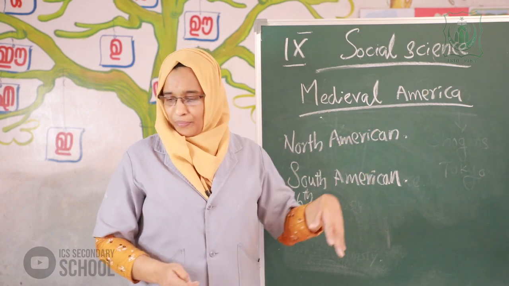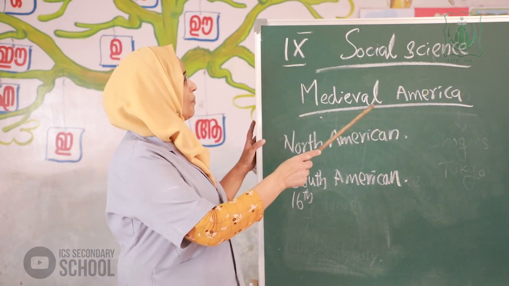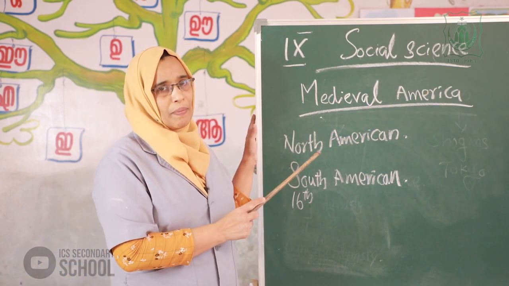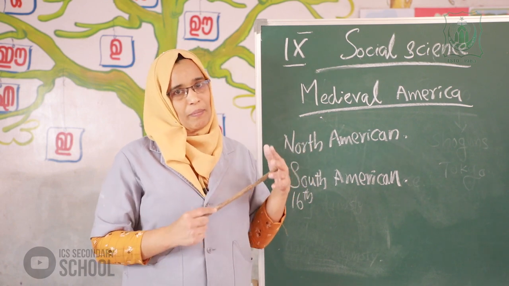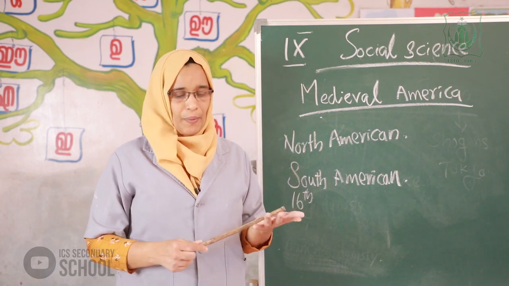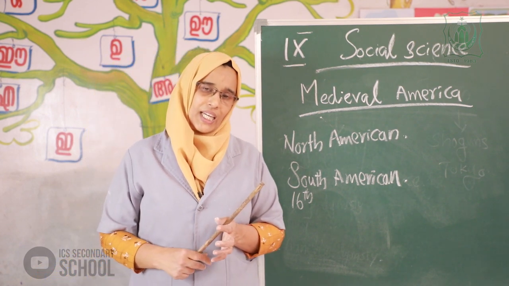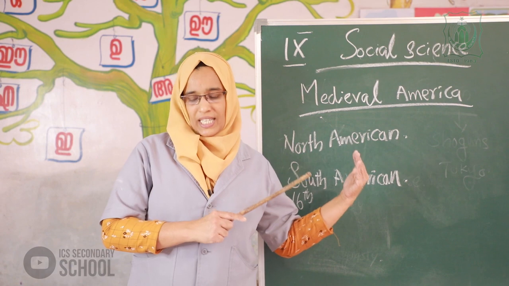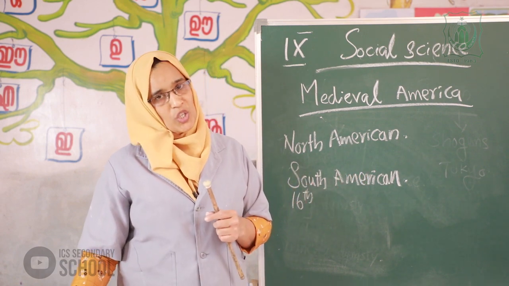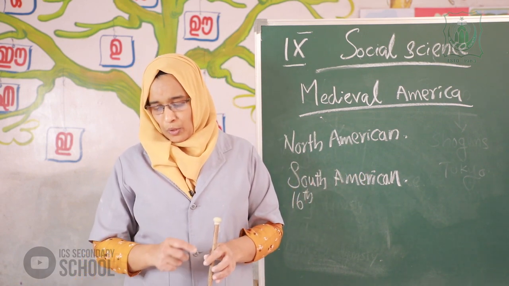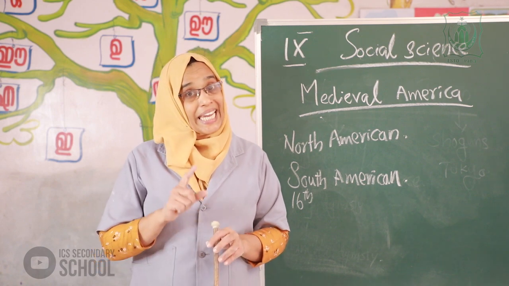Medieval America: two types of American civilization, North America and South America. Major North American civilizations and major South American civilizations. Look at page number 18 in your textbook.